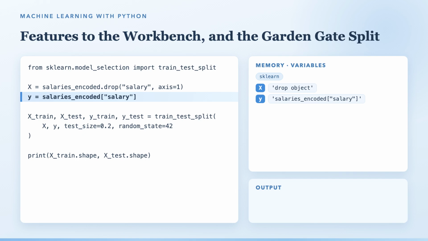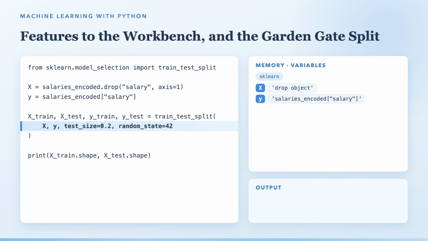We begin by importing train_test_split from scikit-learn's model_selection. Then, X equals salaries_encoded.drop("salary", axis=1): everything except the answer, the 10 features. Next, y equals salaries_encoded["salary"], just the answer column, all on its own.